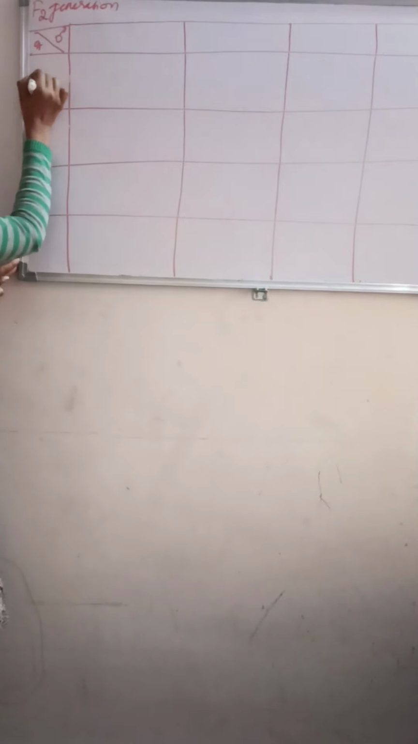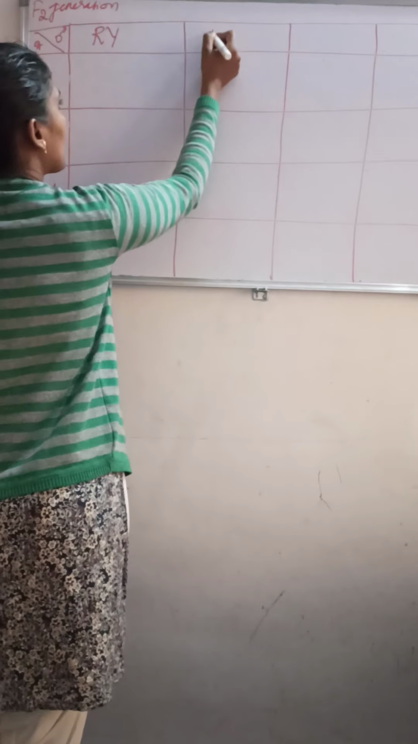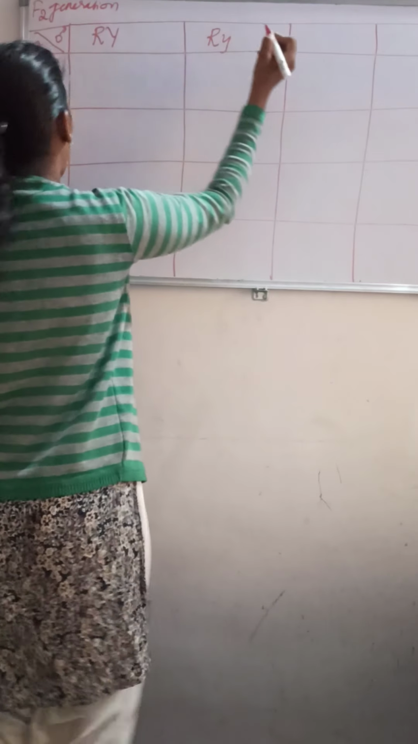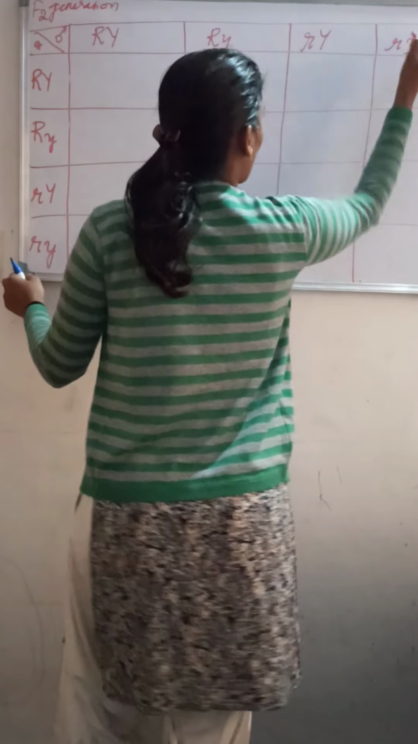So, a male and a female. What are all the gametes? That is capital R, capital Y; capital R, small y; small r, capital Y; small r, small y. Capital R, capital Y, capital R, small y, small r, capital Y, small r and small y.